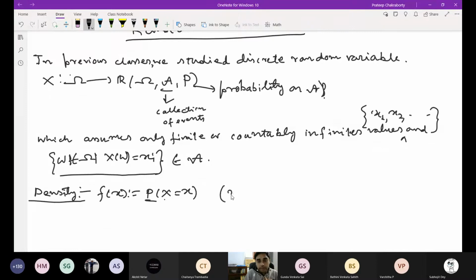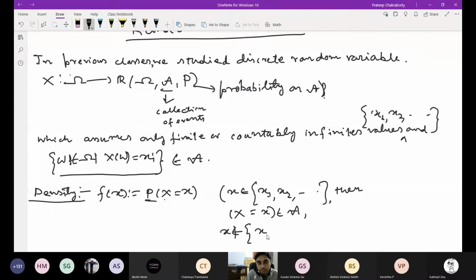So here, if x belongs to this set x1, x2, then X is equal to x is inside this collection, and if x doesn't belong to it, then what is this event?